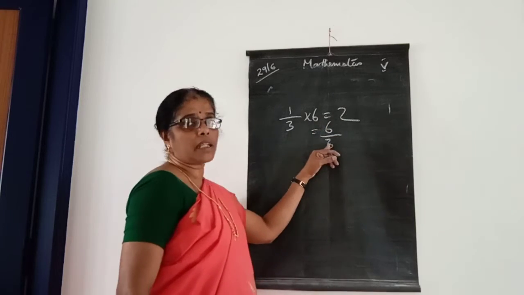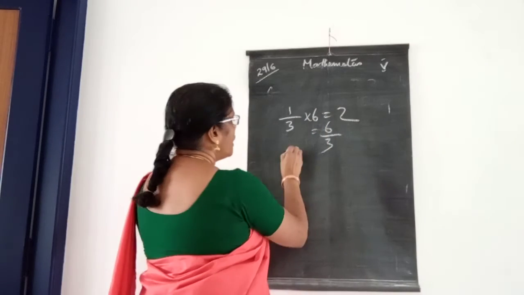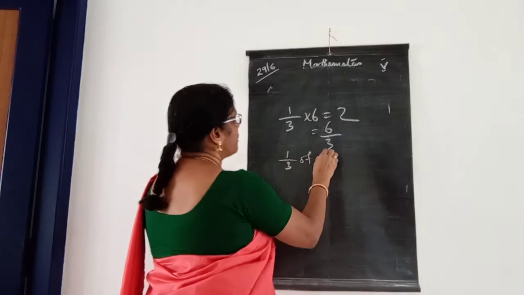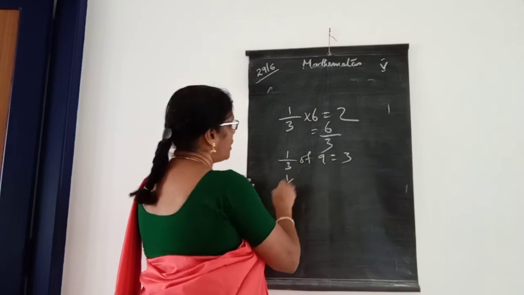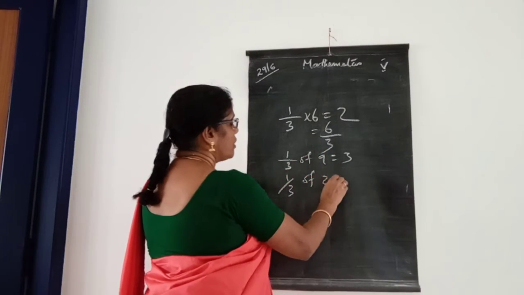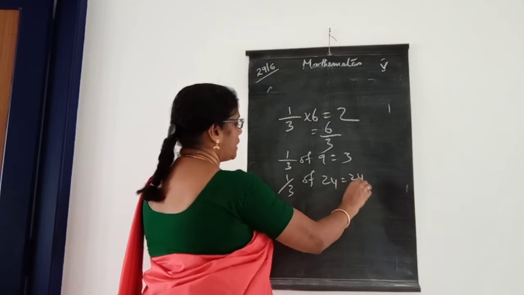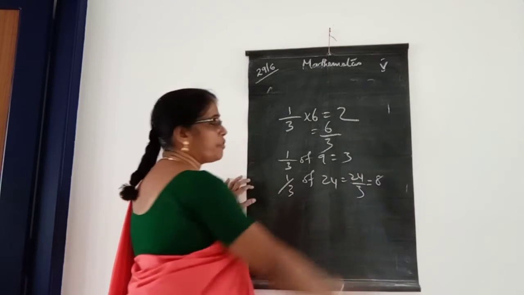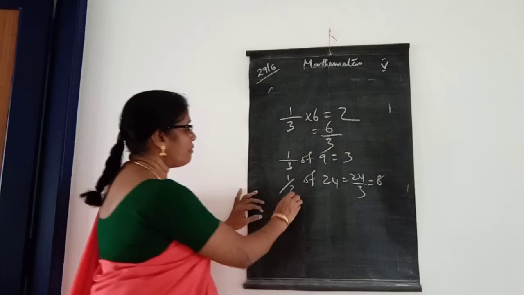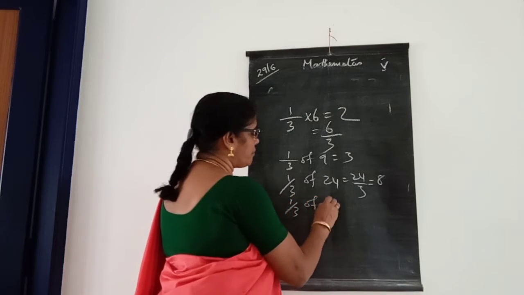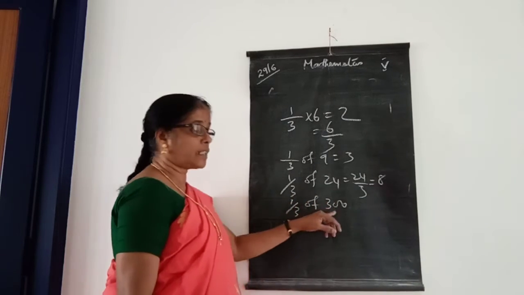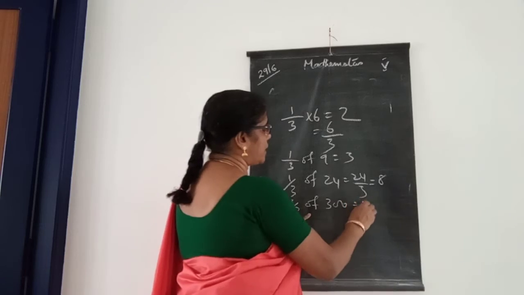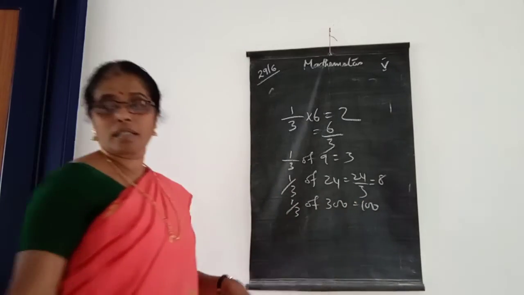How many times does 3 go in 6? That is 2 times. Then 1/3 of 9 is 3. 1/3 of 24 is 24 divided by 3. How many times does 3 go in 24? That is 8, isn't it? And 1/3 of 300, 300 by 3, is 100. Okay?